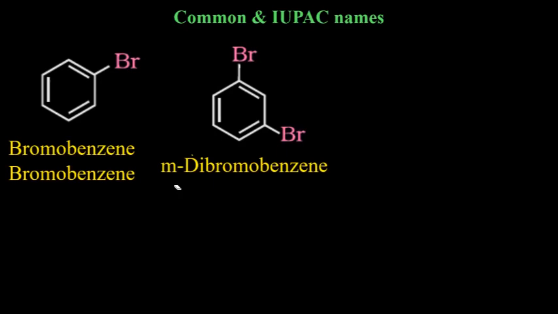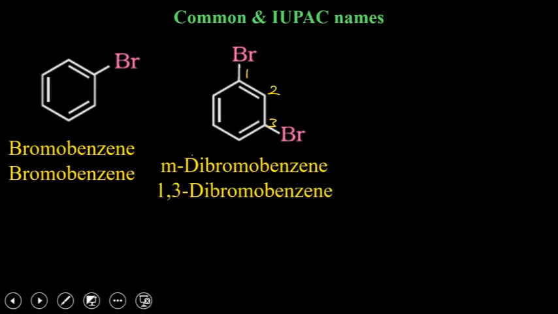Yes, Arohi, benzene is the main chain here. So in this case, m-dibromobenzene. And if you write the IUPAC name, you will consider 1, 2, 3 like this, and it will be 1,3-dibromobenzene. Correct, Varsha. So in that case, it will be 1,3-dibromobenzene. You must write di, tri, etc.